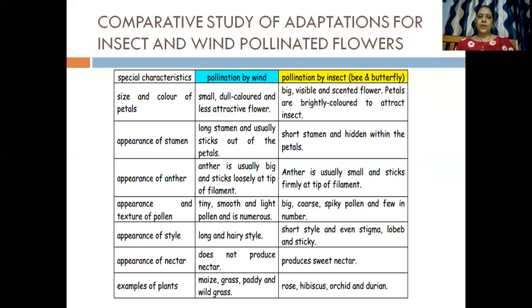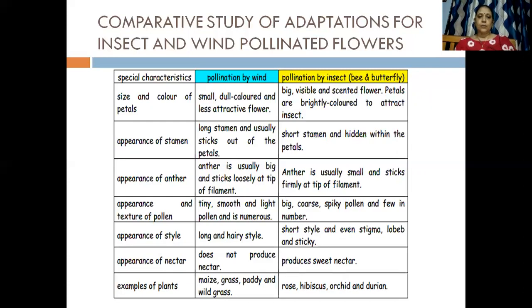Now in the case of wind pollination, the anther is usually big and sticks loosely at the tip of the filament. As I said, it is just loosely touching the tip of the filament. Whereas in the case of insects, the anther is usually small and sticks firmly at the tip of the filament. So it is very sticky. It is spiny, right? Now how does the pollen grain look in wind pollination? In wind pollination, the pollen grain is very smooth, very light and large in number. Whereas in the case of insects, it is big, coarse, spiny, and few in number.